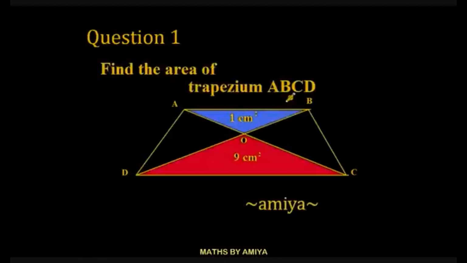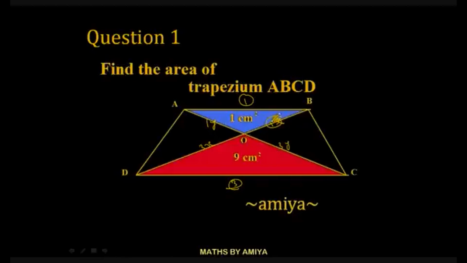Now start with the question. We only take 30 to 40 seconds maximum to solve these type of questions. Question number 1. Find the area of trapezium ABCD. That is 1:9 is the area ratio. We can say this side should be 1, this side should be 3. This should be 1x, this should be 3x, this should be 1y, this should be 3y.